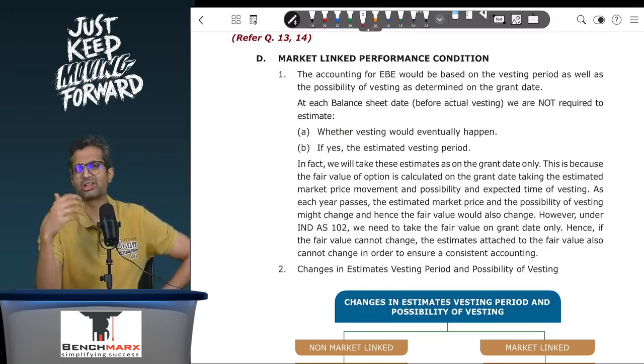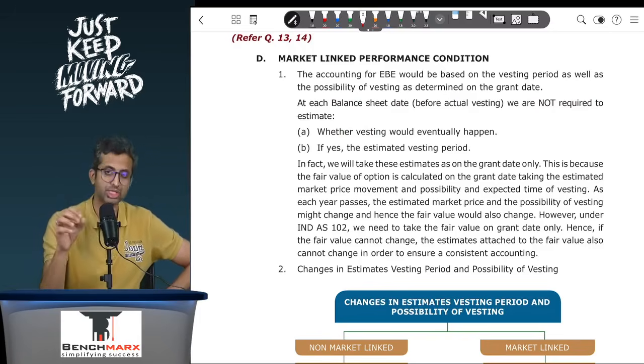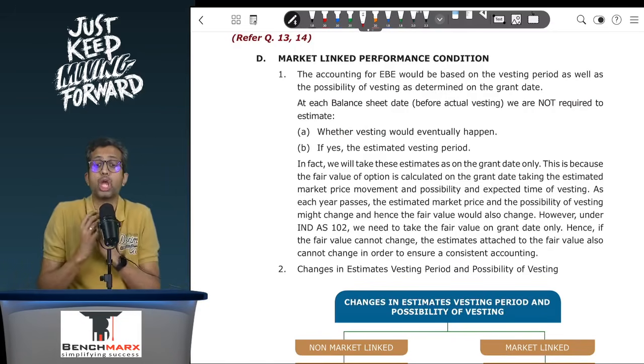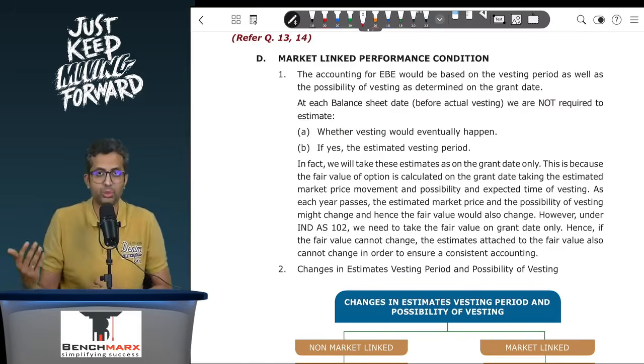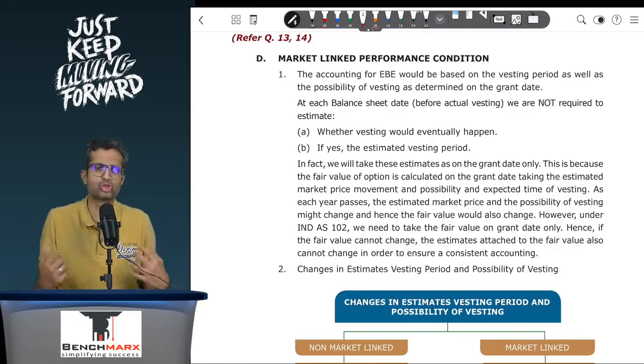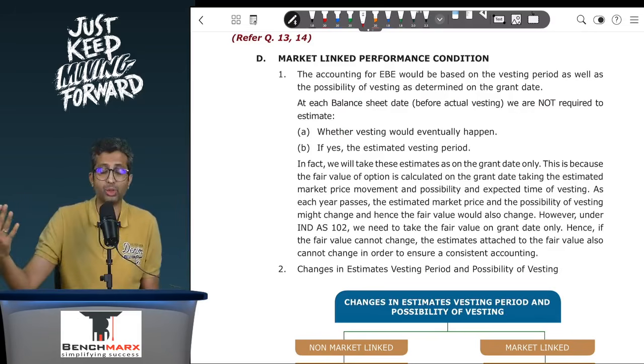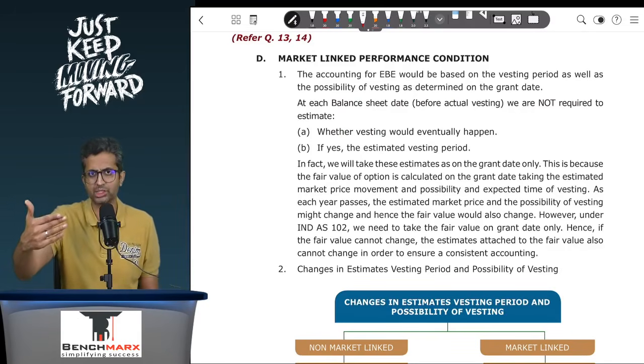The standard does not say it in so many words, but the rationale for this is, among other things, that when you study AFM valuation, you will see the binomial model, Black-Scholes model, etc. In all of these models, when you do the option valuation, the input is the share price.